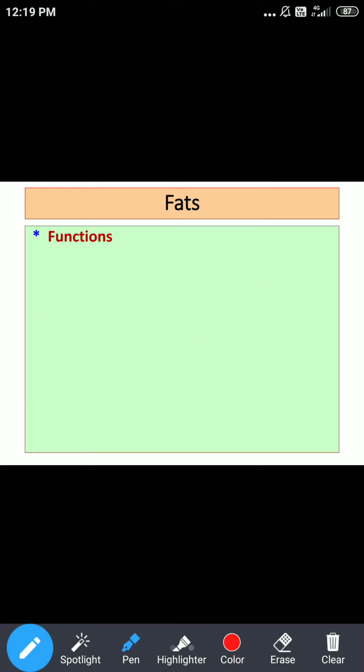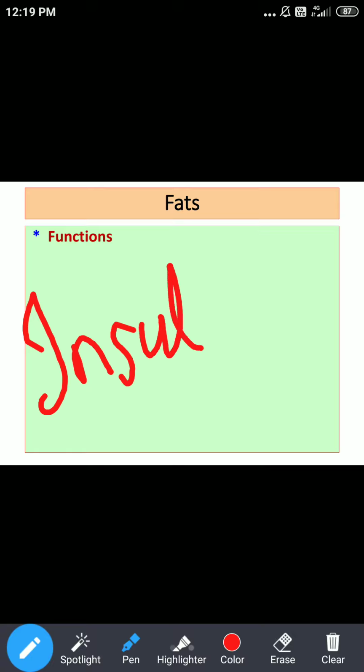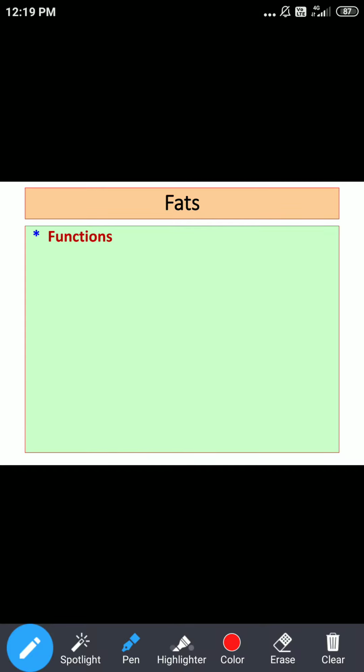The fat which is present beneath the skin provides insulation against cold. During a cold environment, the fats beneath the skin definitely have an insulation effect. As far as our taste is concerned, when we consume food, fats give palatability and satiety. Whenever you consume food containing fats, a feeling of satiety is there.